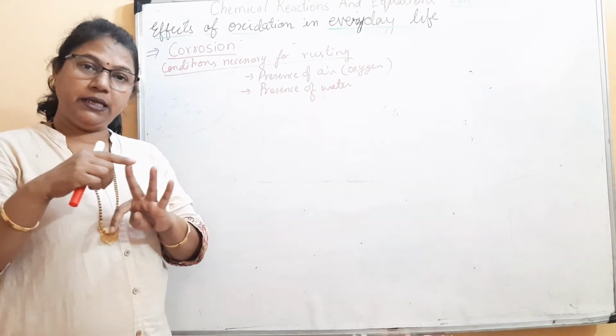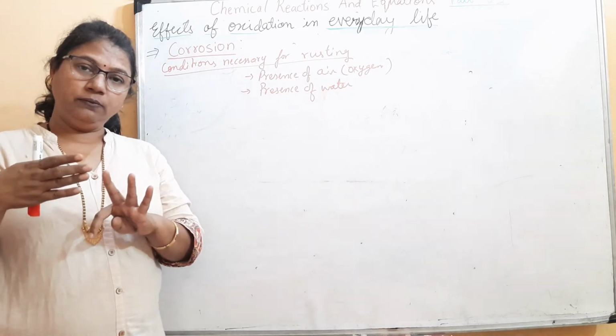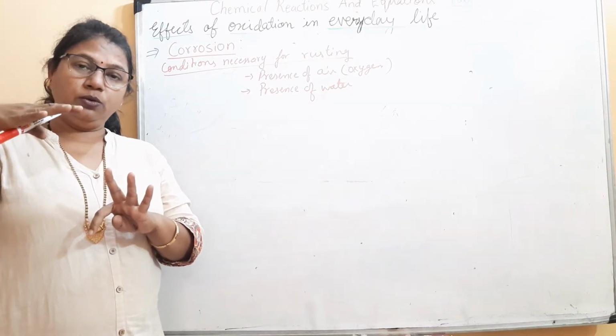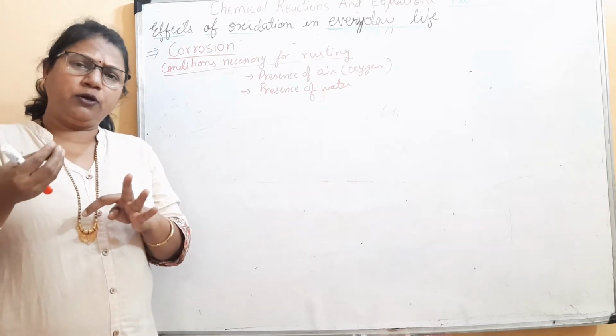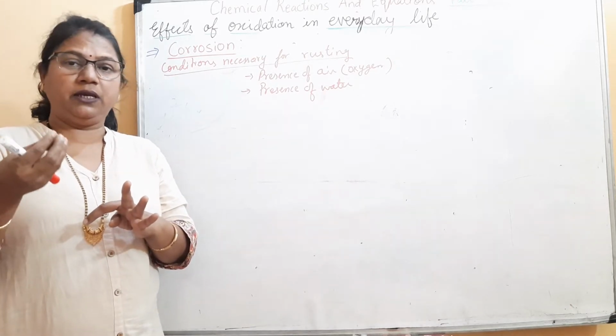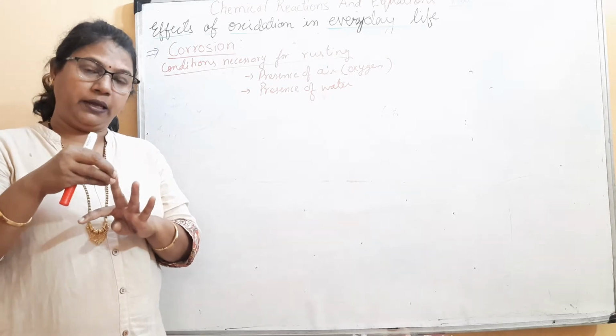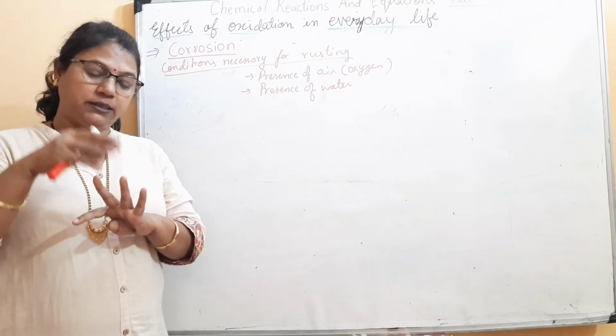So in the second case, what is the condition? Up to the brim. So there must be less oxygen, or the rusting will be caused only by the dissolved amount, which is very little. So it will take some more time to rust.